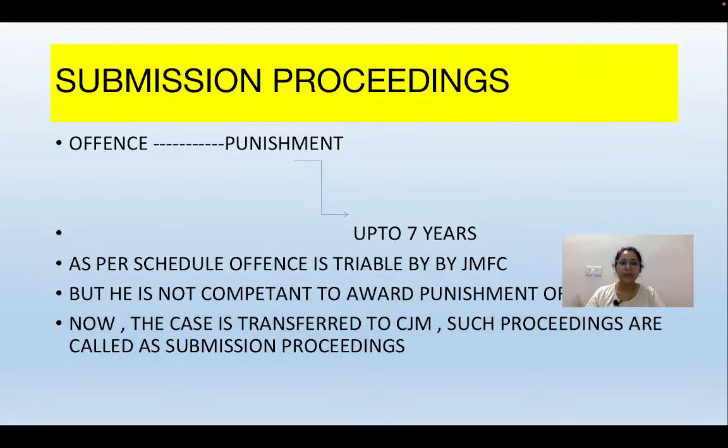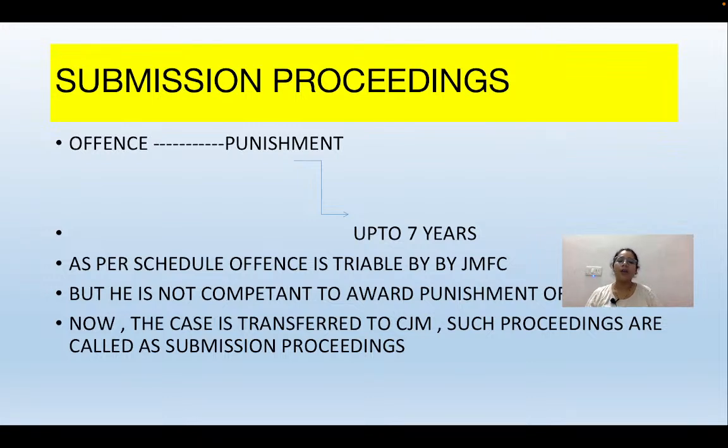Okay, now, for the submission, if you look under section 364 of the BNSS, there are basically three grounds on which the submission proceedings take place. Okay, for your better understanding, if you see section 364 of the BNSS, and if I'm not wrong, it was sections 324 and 325 of the CrPC which talked about the submission proceedings.